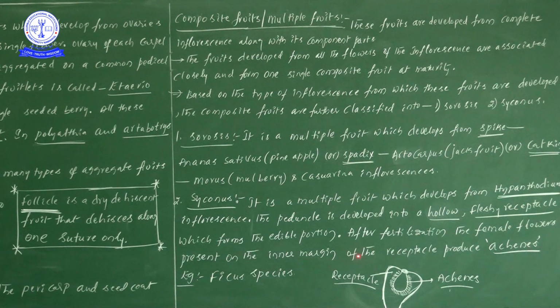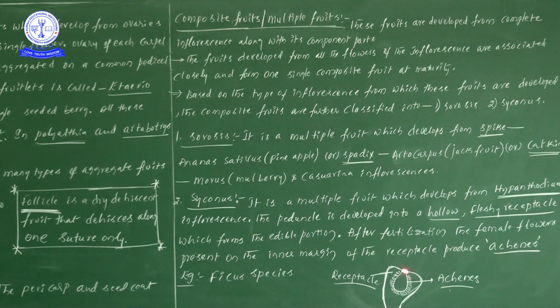present on the inner margin of the receptacle produce achenes. Before fertilization, where do we observe the female flowers? We observe female flowers at the base and the male flowers near the apical region.